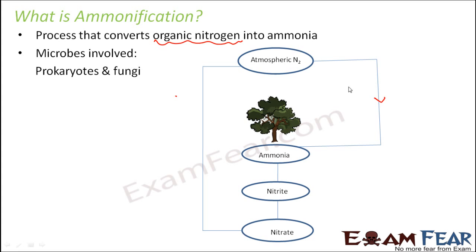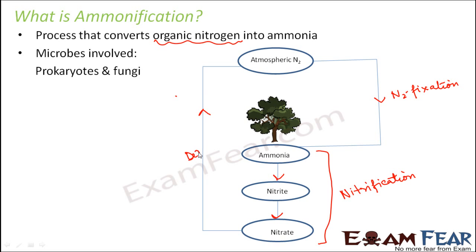This process was atmospheric nitrogen to ammonia. This process was nitrogen fixation, right? Now ammonia to nitrate, this process was nitrification, right? Now nitrate back to atmospheric nitrogen, this process was denitrification.